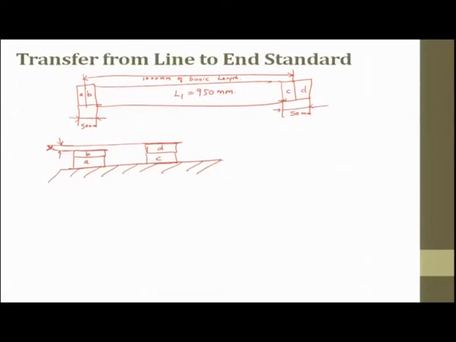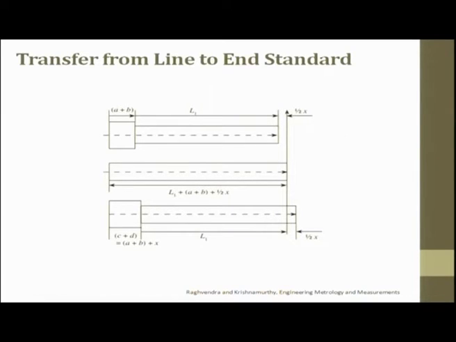I am just taking this as an example, and say there is an x component. Now how do I write it? C plus D equals A plus B plus that small difference of x. If you look at it, this is A plus B, this is your L1, and this is your x.